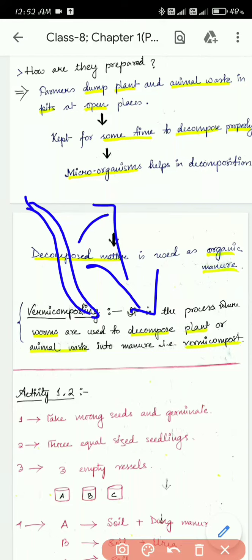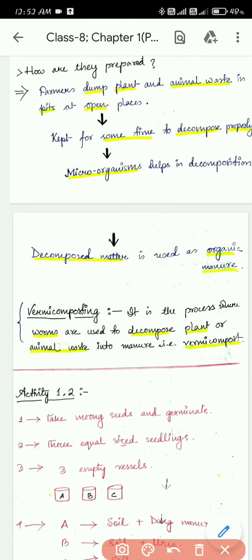The decomposed manure is known as vermicompost, and that process is known as vermicomposting. This vermicompost is also an organic manure, and it is very useful for the soil. So this was all about manure.